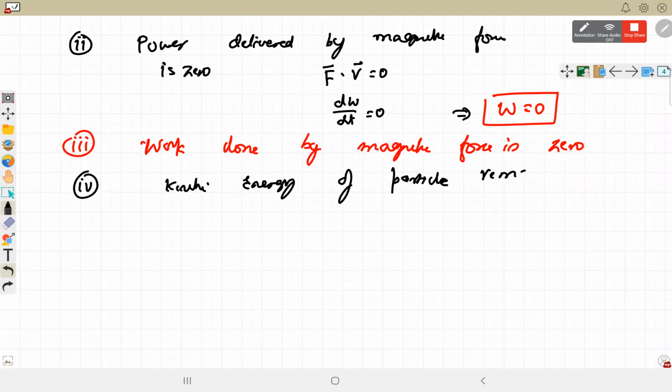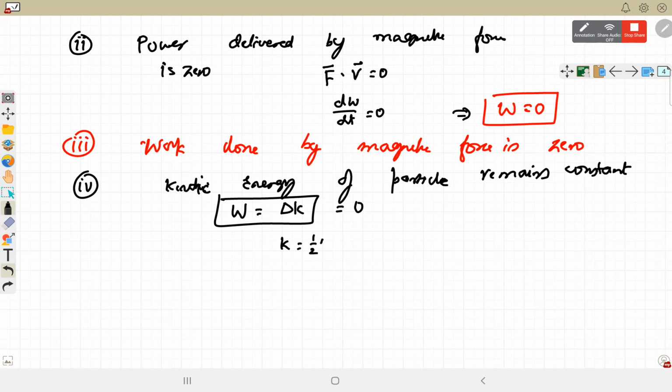Work done is equal to change in kinetic energy, which is equal to 0. So kinetic energy, which is half mv square, is constant.